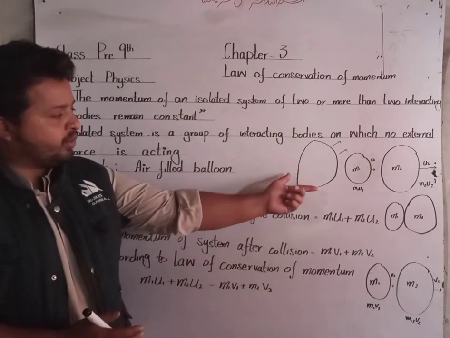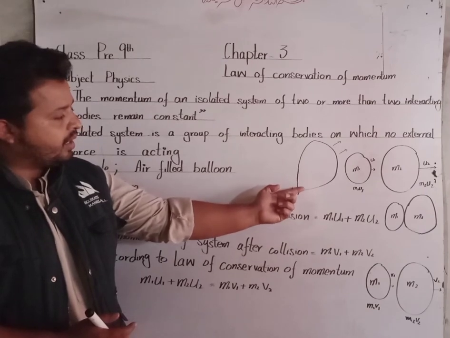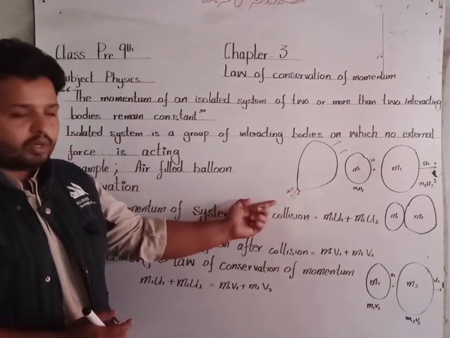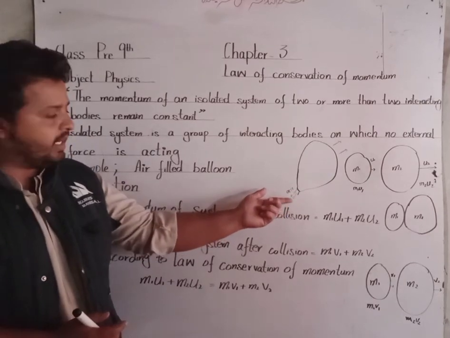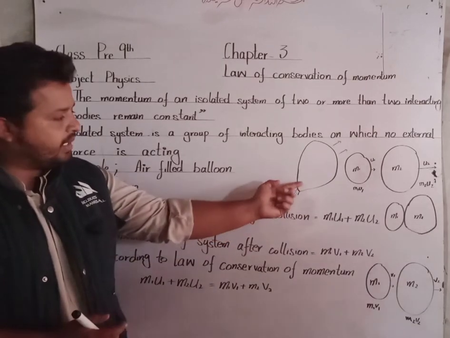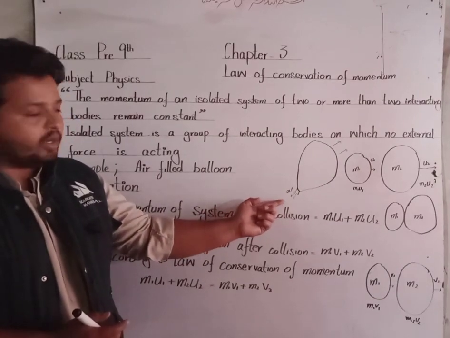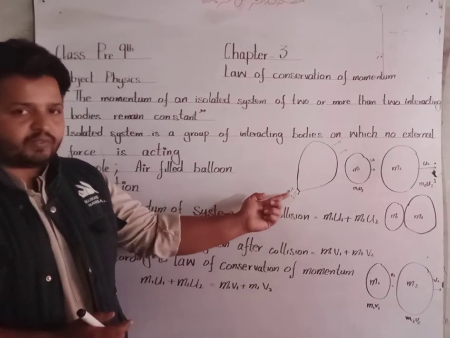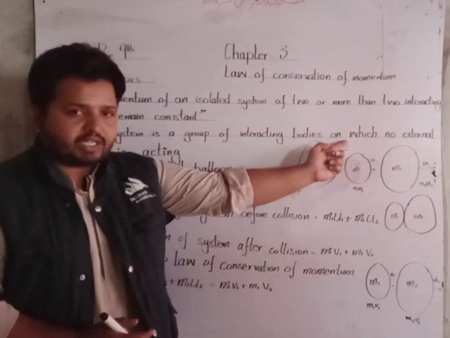When the balloon is set free, air starts to move outside the balloon to conserve the momentum, and this air gets a momentum when it comes out of the balloon. To conserve the momentum of the air, the balloon starts to move in the opposite direction.